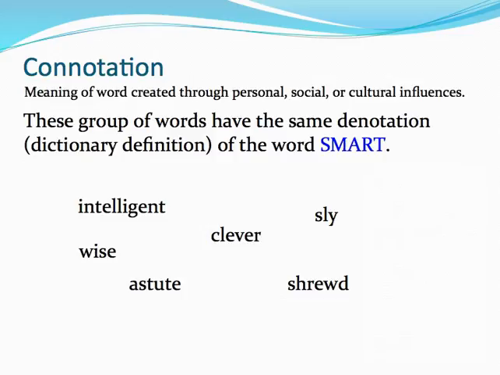The word sly has a negative connotative association with deceiving people. Astute and shrewd have a denotative meaning of having sound judgment and practical intelligence, but shrewd has a negative connotative meaning. It is associated with a person potentially being underhanded.